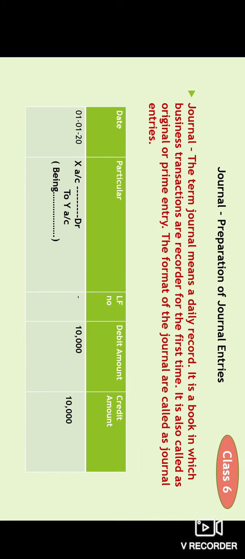This is how a journal entry is formatted: date, particulars, LF number, debit amount, credit amount. In the particulars, the account which is debited will be written as X account debtor to Y account. Y account is credited. Below that, we should write the narration. The narration should start with 'Being'. Next, in the amount columns, we write 10,000 for X account on the debit side and 10,000 for Y account on the credit side.